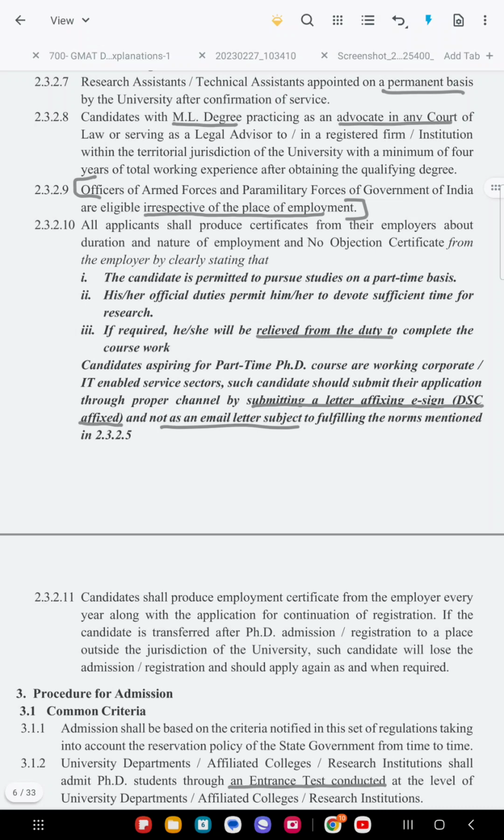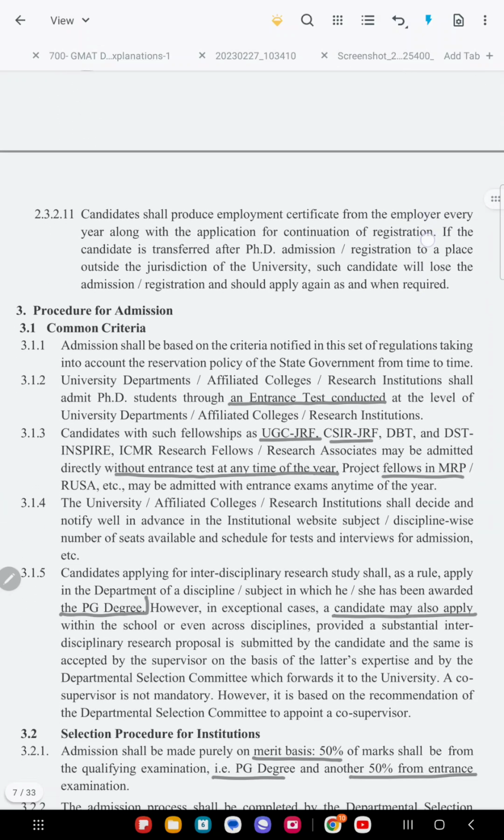The only thing is that you have to submit all these things. You have to get the NOC certificate from your employer, saying that you are permitted to pursue the program on a part-time basis and you will be relieved of your duties. This is the no objection certificate they have given.